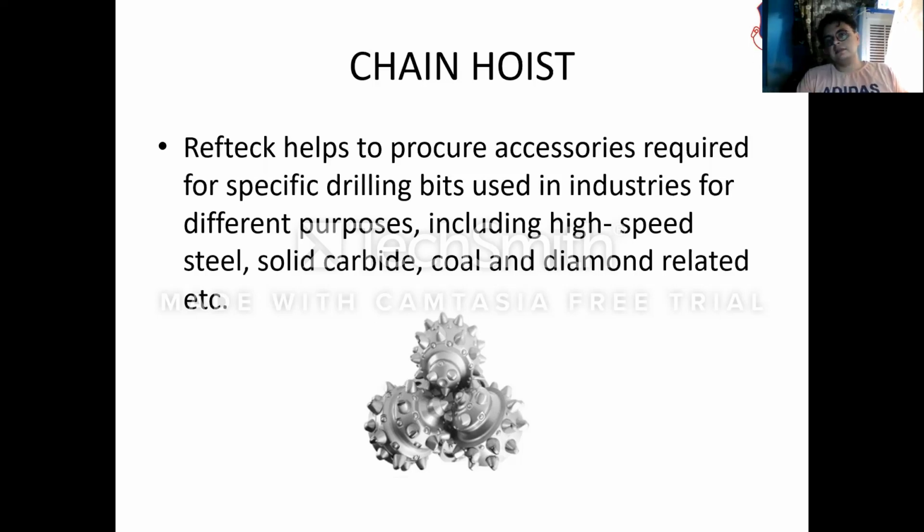Means in industries, the bit being used is for different purposes, either for sawing or drilling or for impact or crushing. These are all the different objectives for which the chain hoist is used, and different kinds of material are also used, such as diamond. So these are all the different types.